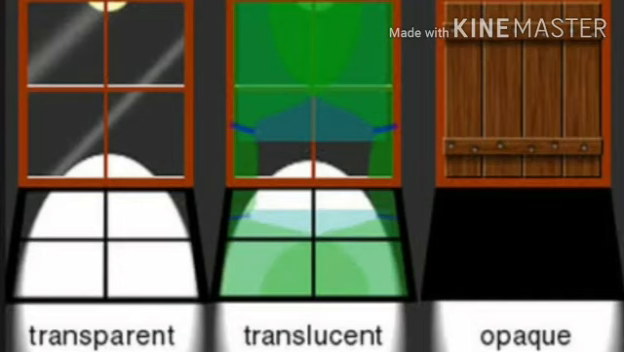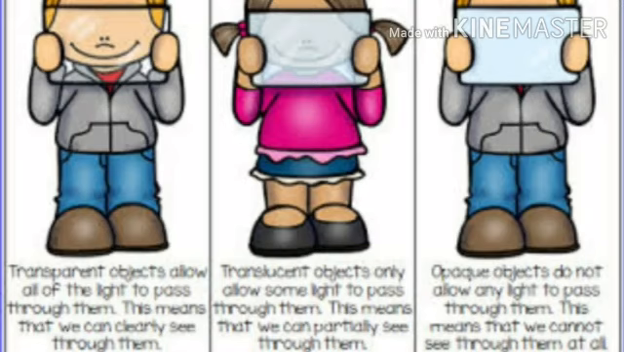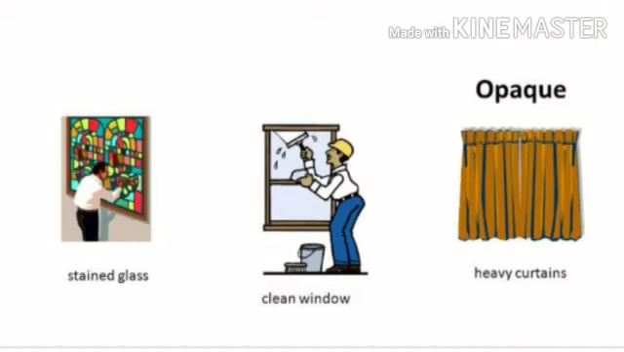Now we can easily tell that transparent objects allow all the light to pass through them. Then translucent objects allow little amount of light to pass through them and opaque objects do not allow any light to pass through them. And we can also tell that we can see clearly through transparent objects, we can see partially through translucent objects, and we cannot see through opaque objects. Here are the examples of all these objects.